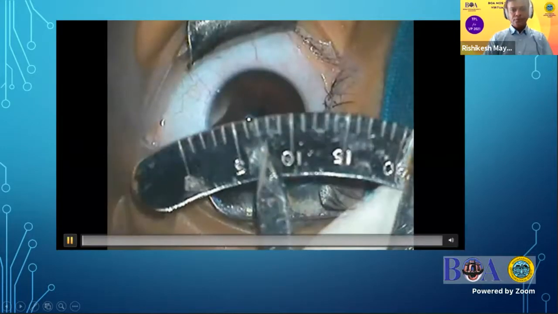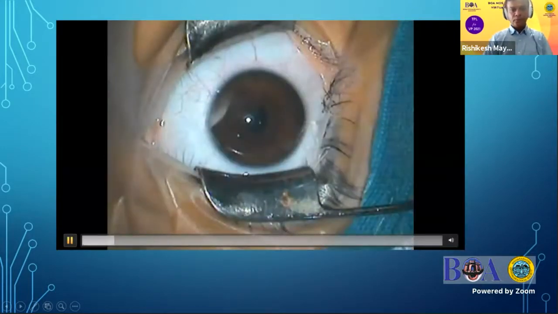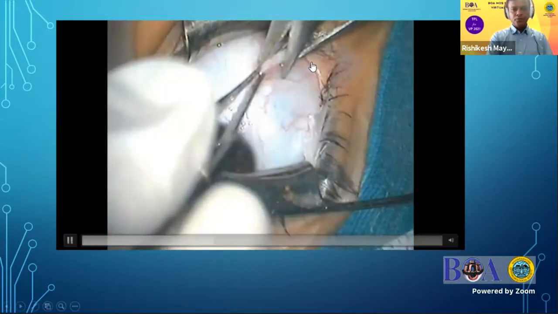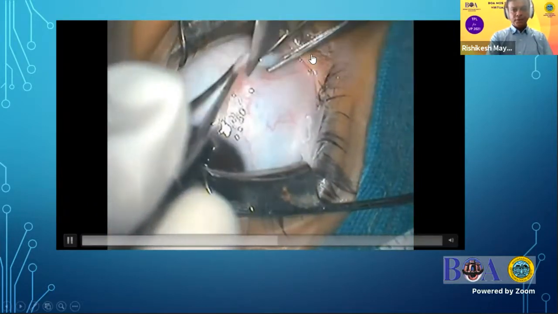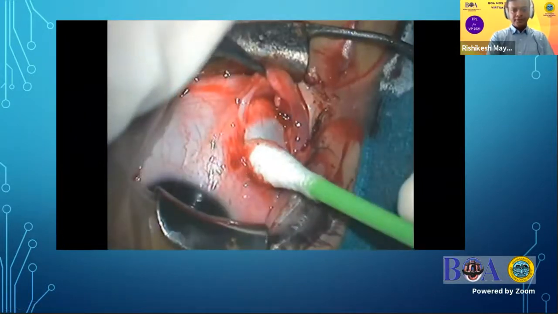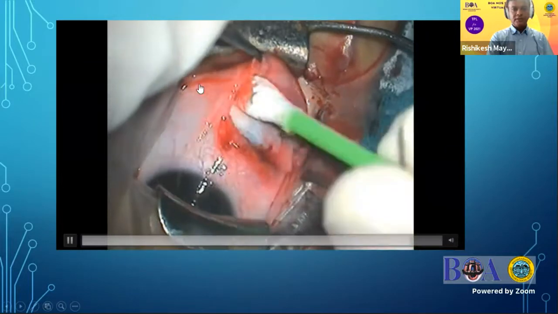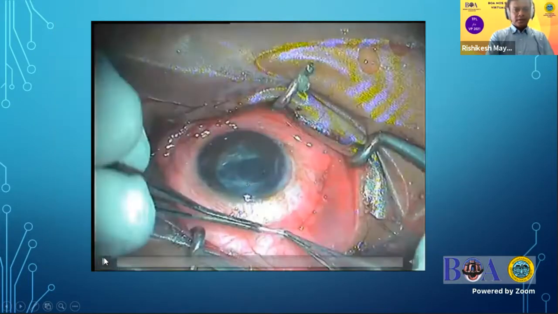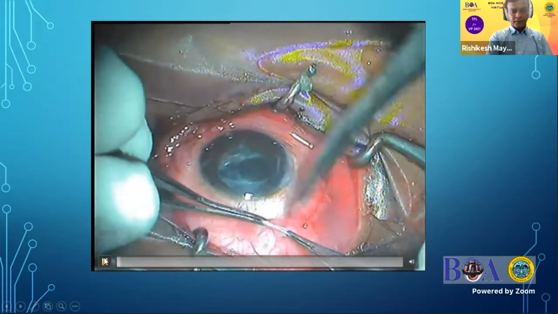Just a couple of videos to show. This is for the inferior oblique. We usually go in the inferotemporal quadrant, 8 millimeters posterior to the limbus, and then we place the incision here, through the conjunctiva followed by the tenons. And with a single incision, I can approach three muscles now: the lateral rectus, the inferior rectus, and the inferior oblique.